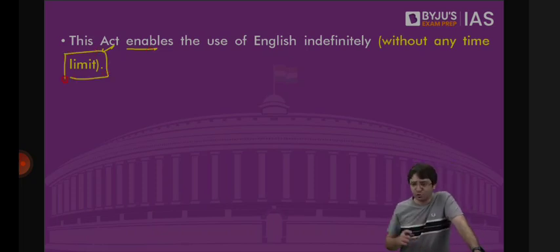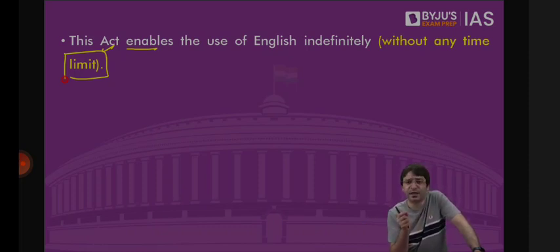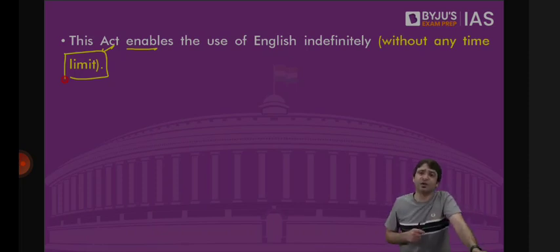So what is Schedule 8 of the Constitution? It talks about 22 Indian languages. This chapter on languages can be broken into 4 areas. First, what is the official language of the Union? And now we have understood that although according to the Constitution, the official language of the Union shall be Hindi in Devanagari script, the Constitution allows that English could be used for 15 years. The Constitution allows that even beyond 15 years, if Parliament wants, it can enact a law and extend English for an indefinite period. And Parliament enacted a law known as the Official Languages Act.